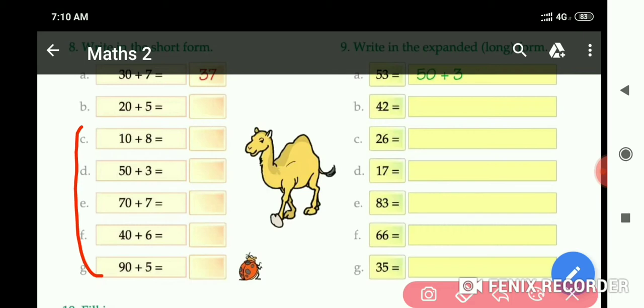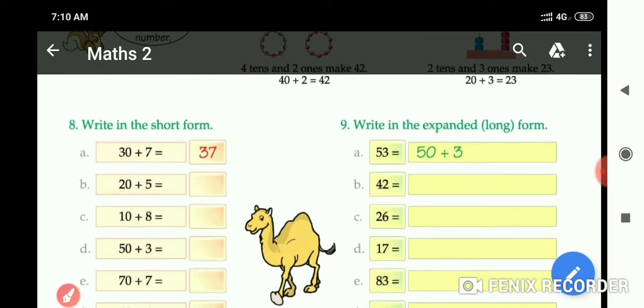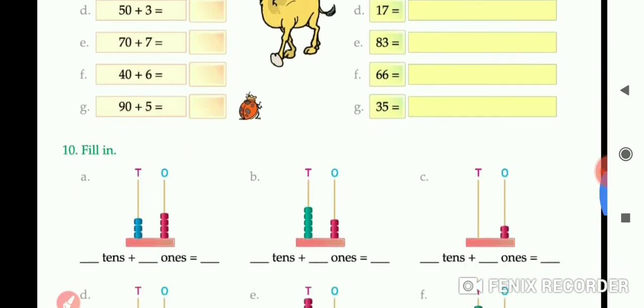Now question number 9, expanded form or long form. 53 equals to 50 plus 3. 42 equals to 40 plus 2. We expand the number. 26 equals to 20 plus 6. And 17 equals to 10 plus 7. Like this we do the rest of the parts.